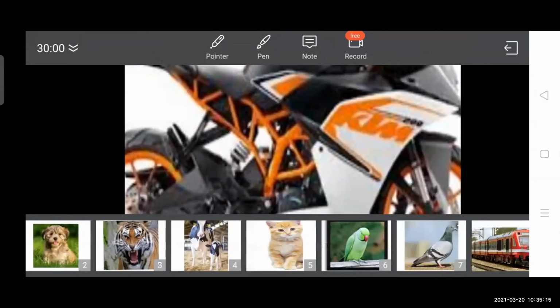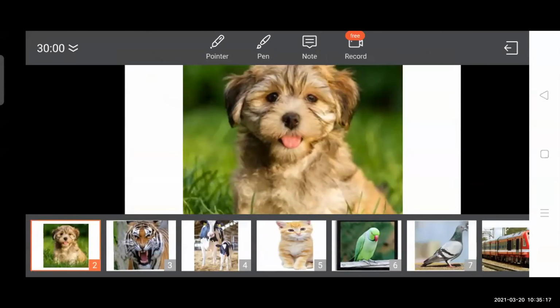Okay, children, that means you understood the pictures and the names of what is seen in the pictures. Now I am going to play some sounds. You have to listen very carefully to the sounds of each animal, bird, and vehicle. At the end of the lesson, I will ask you to identify the sounds.